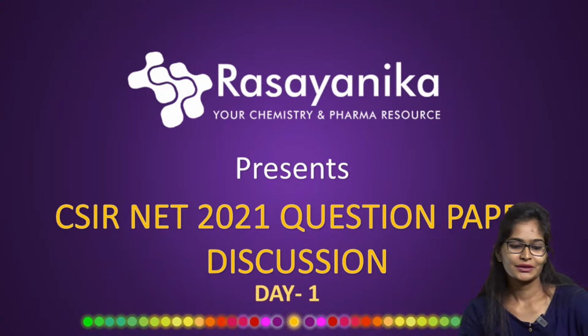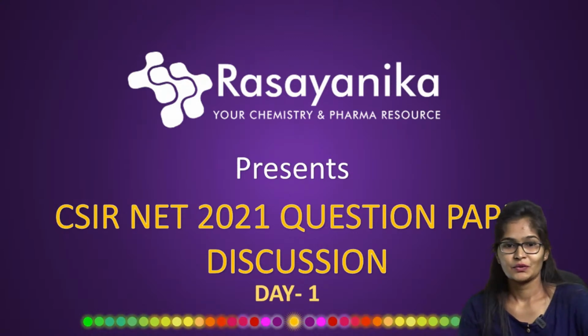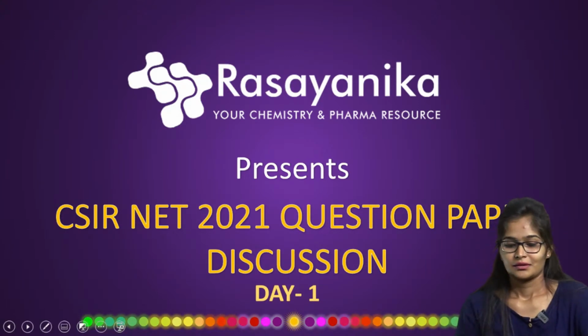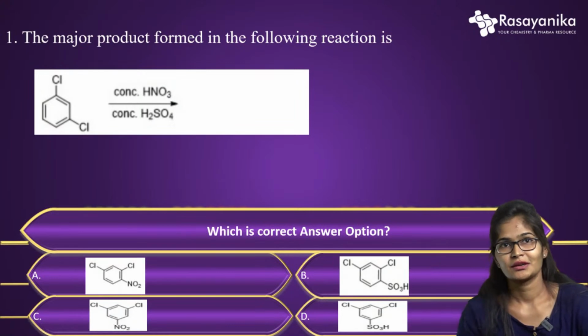Hello Rohini. So, the easy section is C. Part B was moderate. Yeah, part B was moderate. Okay, let us start the question paper discussion. I'm going to discuss the organic chemistry questions.